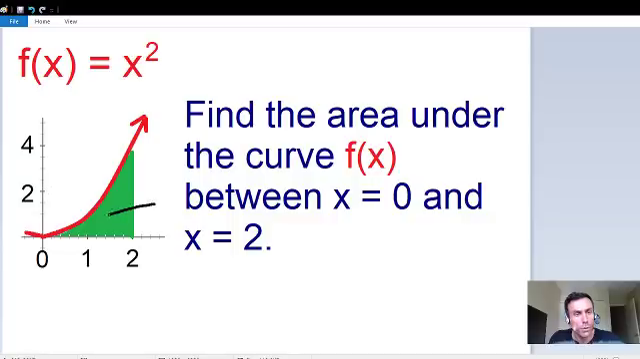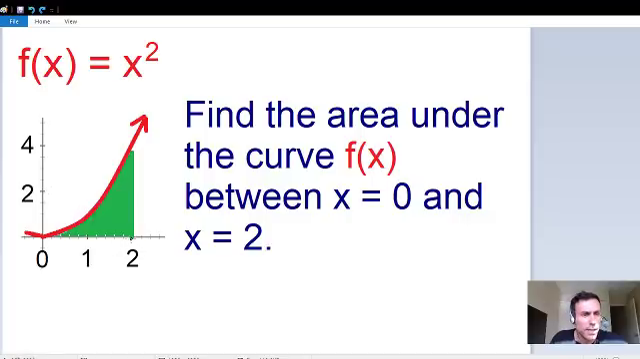I labeled this area that we're trying to find in green. The cool thing about definite integrals is that we can find the exact area underneath this curve in green. It's pretty cool. Just to give you an idea of how this works, we can use rectangles to approximate the area first. Let me show you how we approximate this area, and then using this approximation, it'll give you an idea of how we get an exact area using definite integrals.